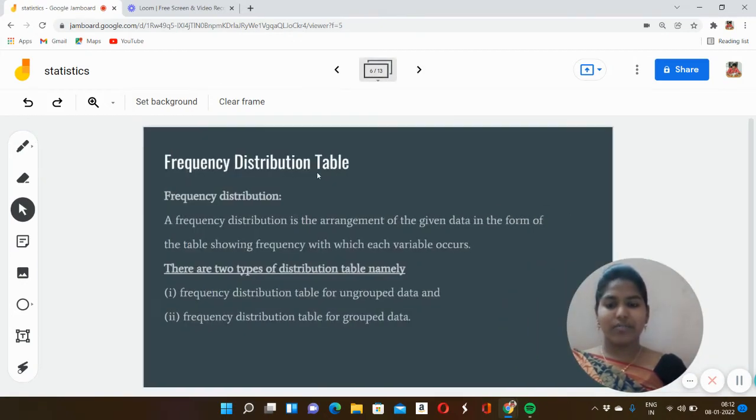Frequency distribution table. A frequency distribution is the arrangement of the given data in the form of a table showing the frequency with which each variable occurs. Frequency distribution is nothing but the numbers arranged in order in table form. There are two types of distribution table, namely frequency distribution table for ungrouped data and frequency distribution table for grouped data.